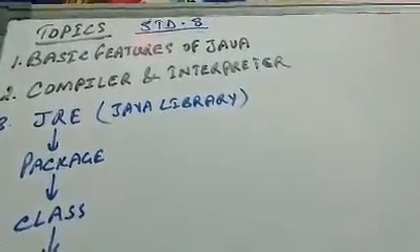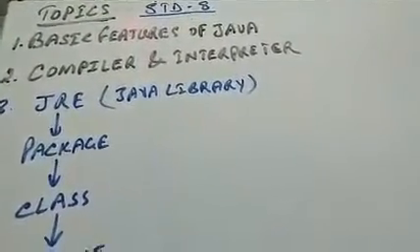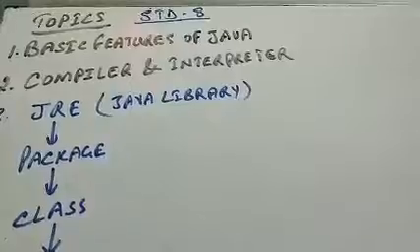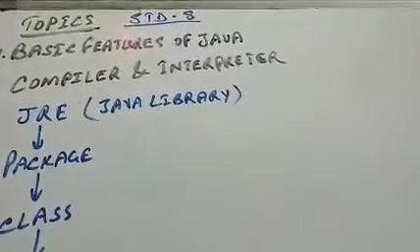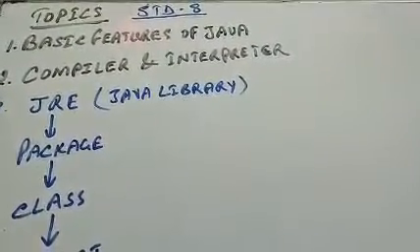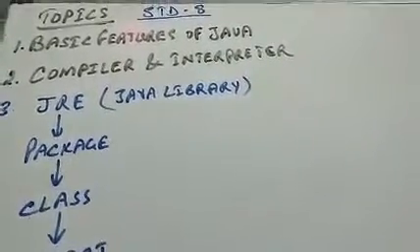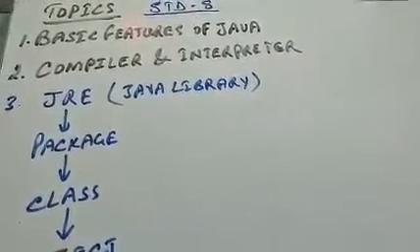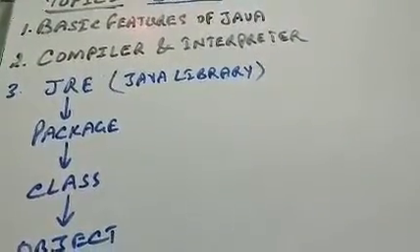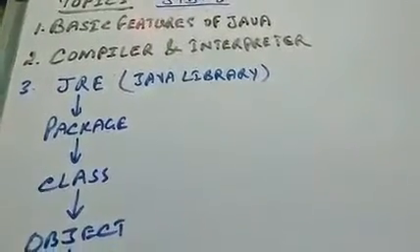Then Java uses both compiler and interpreter. It is the only language so far known that uses both a compiler as well as an interpreter. There were other languages like COBOL that uses a compiler, QBasic uses a compiler, BASIC uses an interpreter. So other languages used either a compiler or an interpreter, whereas Java is the only language that uses both. I will come to the compiler and interpreter in the second topic in detail.